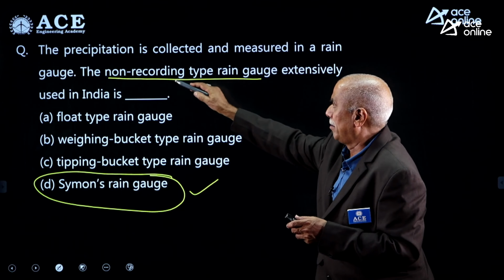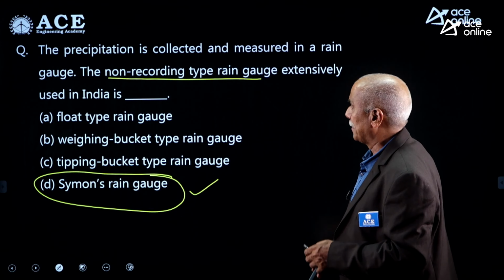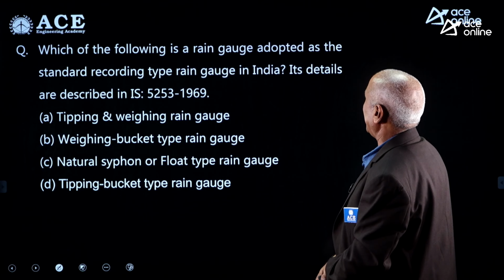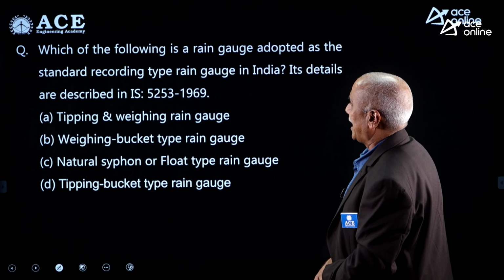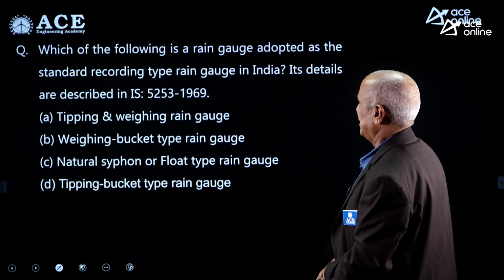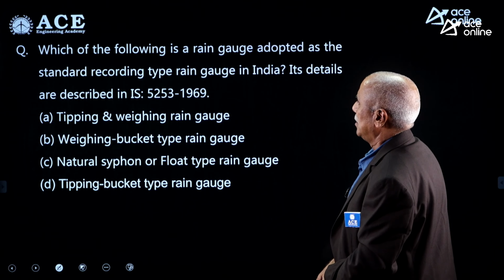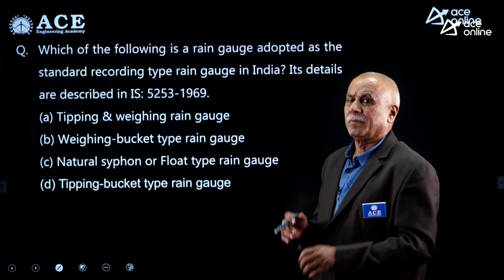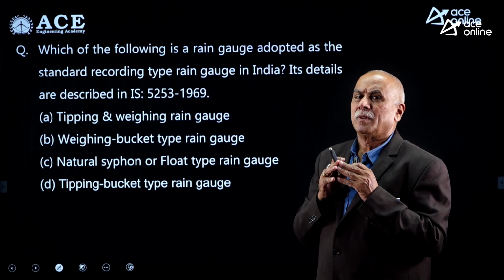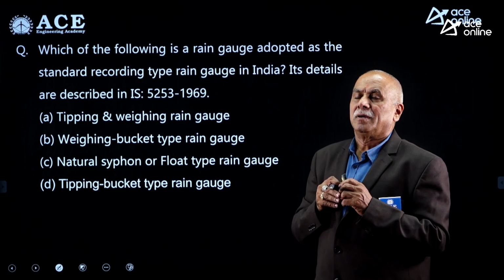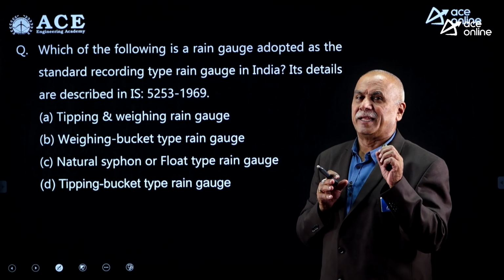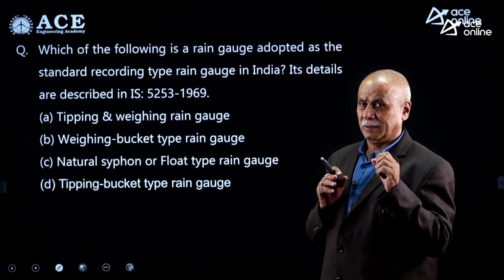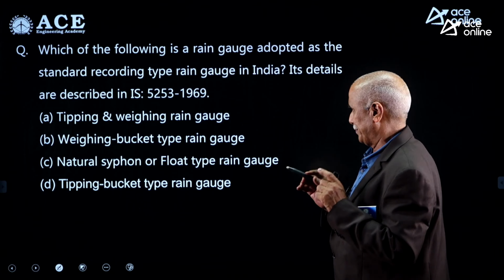Only D is the non-recording type rain gauge. Which of the following is the rain gauge adopted as the standard recording type rain gauge in India according to the IS code 5253? Please do remember, siphon type, that is flow type rain gauge, is the standard rain gauge recommended by IMD, Indian Meteorological Department.